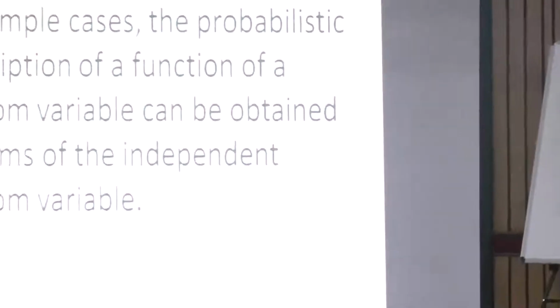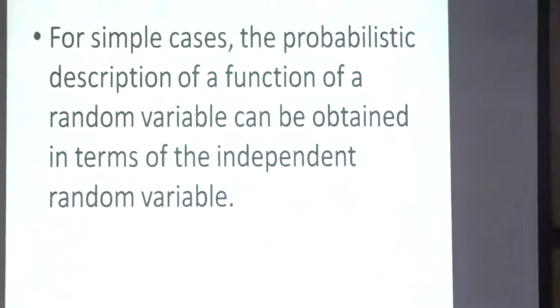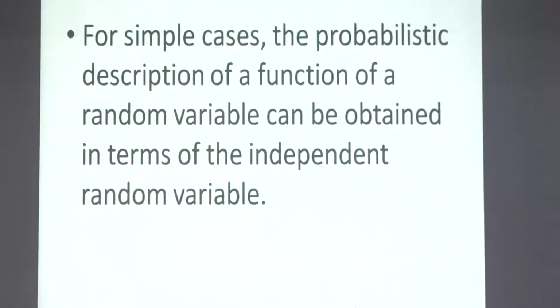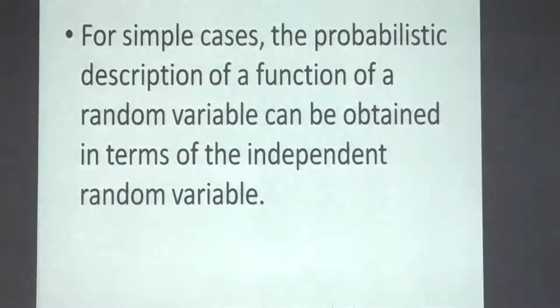Another thing here, as we do not have enough time to discuss all these things: if the probability description, the probability density function, distribution function or the probability function of a random variable is known, then it is possible to obtain that particular description for a function of the random variable.